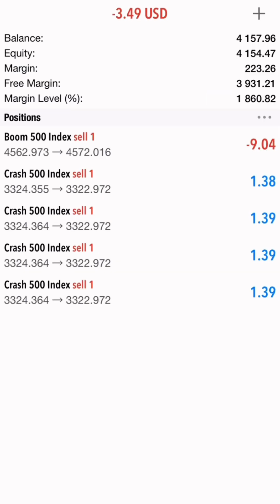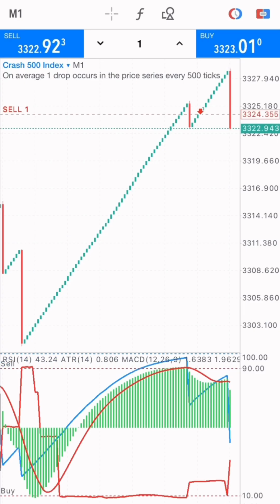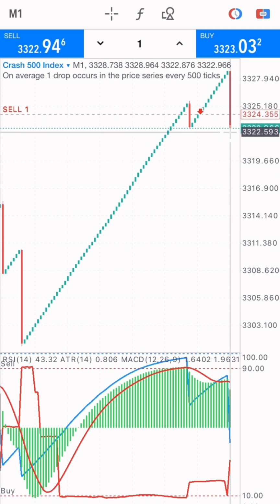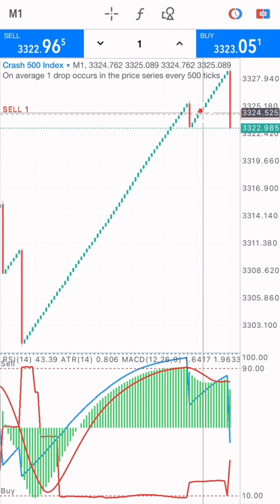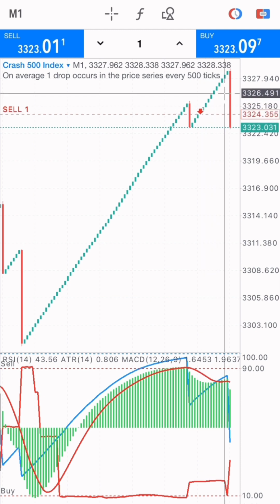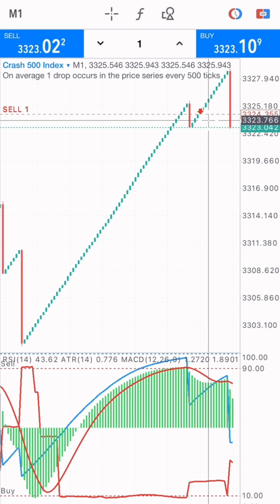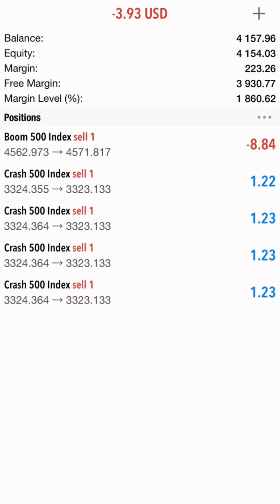We're in a profit, guys. We're in a profit on the Crash 500 index. Like I told you guys, the spike would come, right? It would come. Take a look at it. The spike would come, although we only made about 3 candlesticks profit. Sometimes the market won't go the way you want it to go, right? But we made a profit of 3 candlesticks, and it resulted in almost $6 on the market.